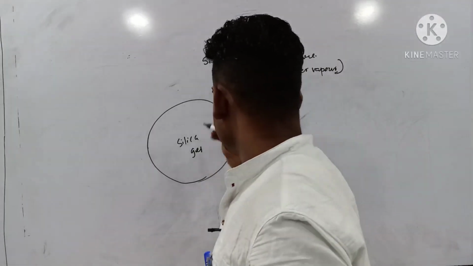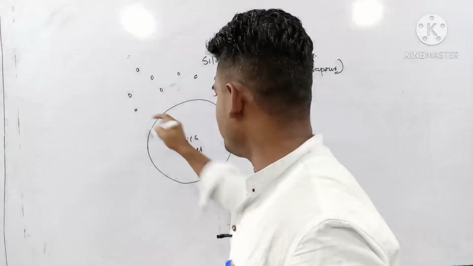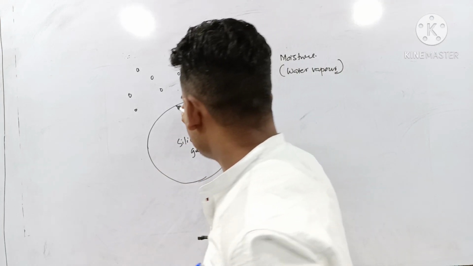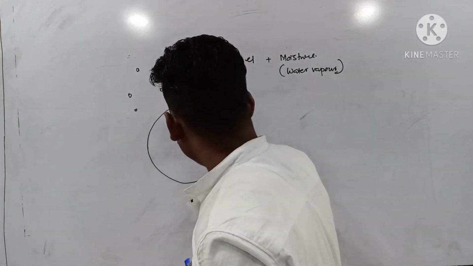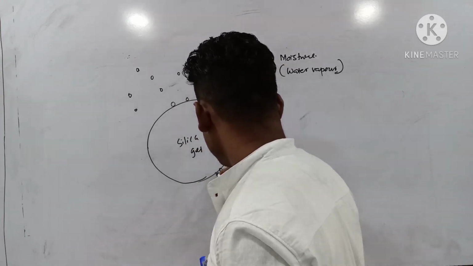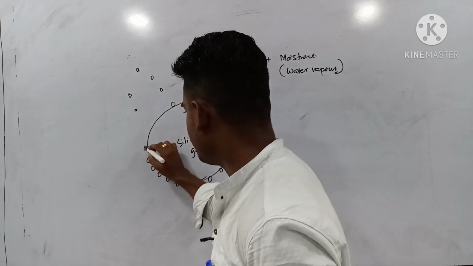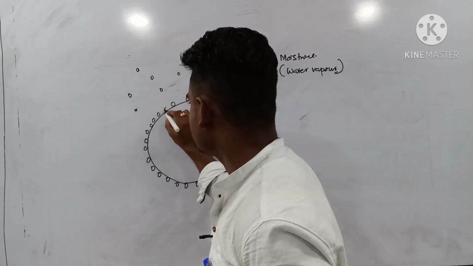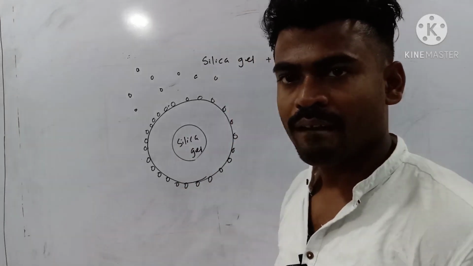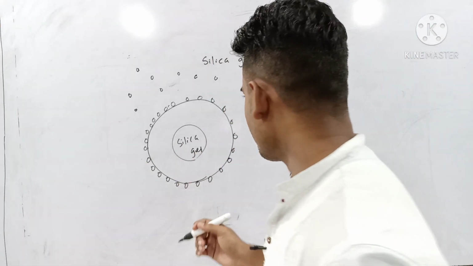Okay, so here you see, suppose water vapors are there, then what is its role? It absorbs the water molecules from the air. That's why the water molecules accumulate at the surface like this. These are water molecules. They are particularly accumulated at the surface. Clear? So this silica gel is one of the bright examples of adsorption.